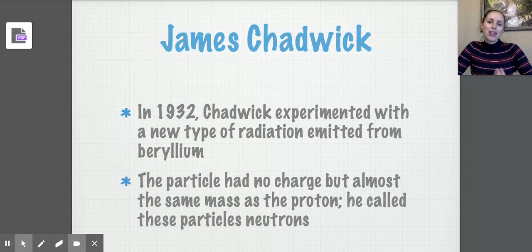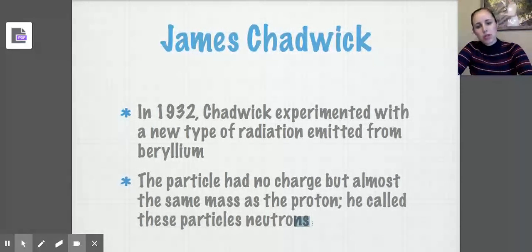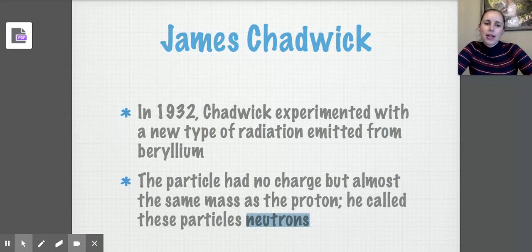So Chadwick found the last subatomic particle, and he found that that subatomic particle actually carries no charge, but it has the same mass of a proton. Well, a particle that has no charge but the same mass of a proton, we should remember from grade 9, that's called the neutron. So Chadwick actually solved the mass problem. He said that there's both protons and neutrons in that dense core, but neutrons don't have a charge, so they're a little bit harder to detect.